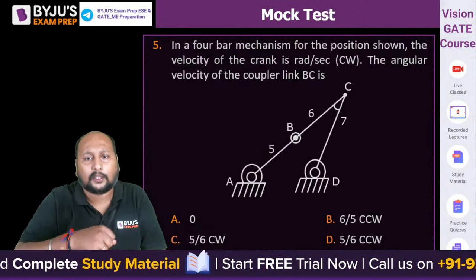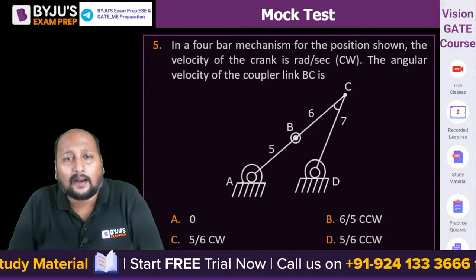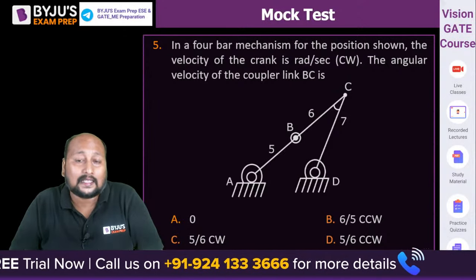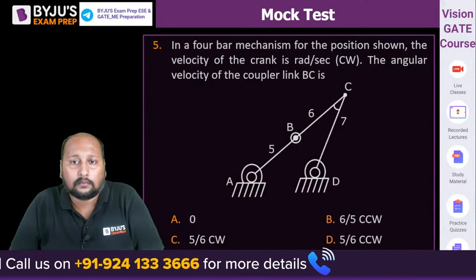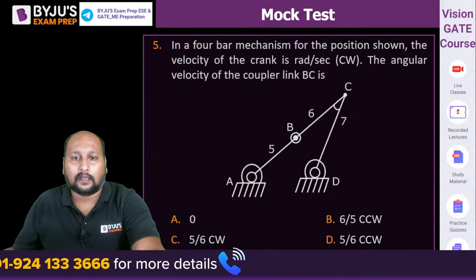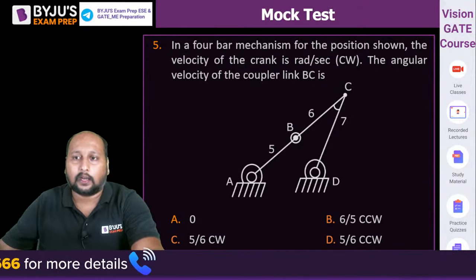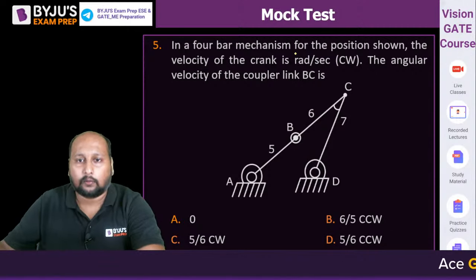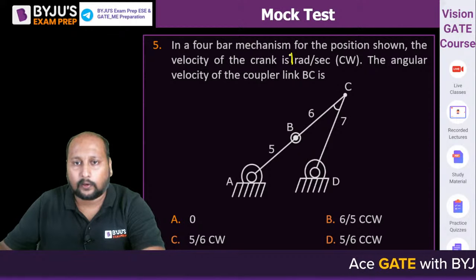Next question. In a 4-bar mechanism for the position shown, the velocity of the crank is 1 radian per second.